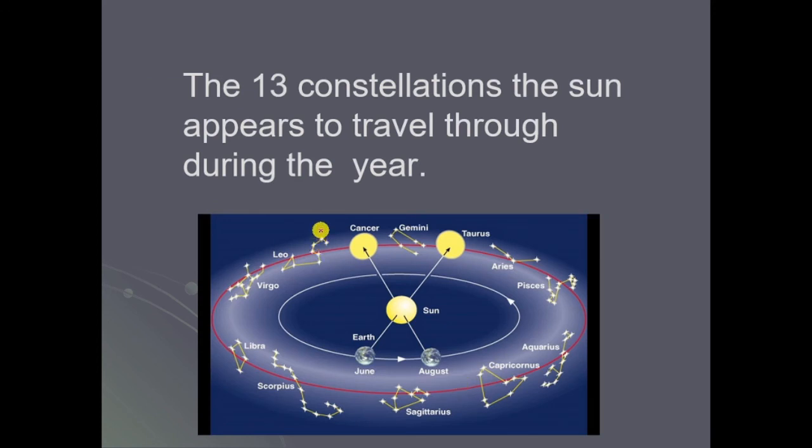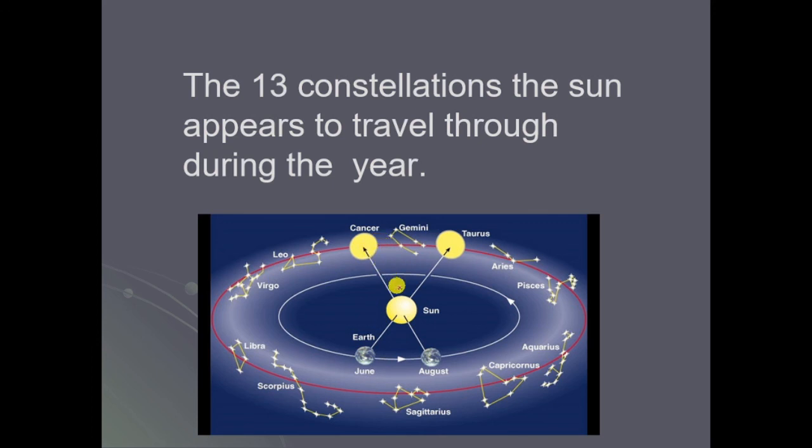The 13 constellations the sun appears to travel through during the year. If you see here, there is the sun here and there is the Earth here. And there are 13 constellations: Aquarius, Capricornus, Sagittarius, Scorpius, Libra, Virgo, Leo, Cancer, Gemini, Taurus, Aries and Pisces. These are the 13 constellations that we have.